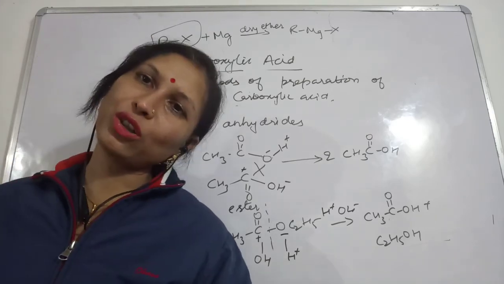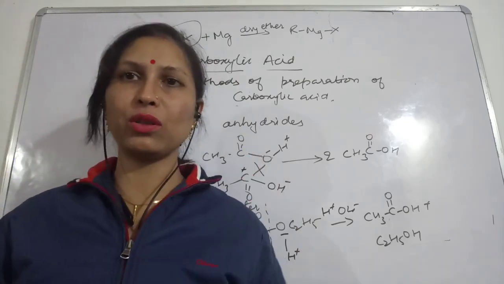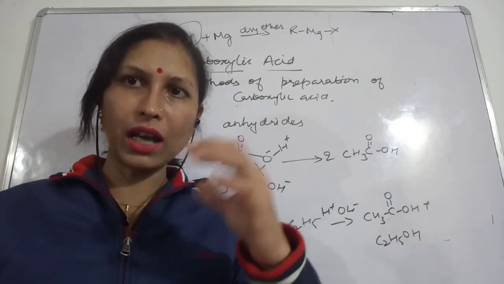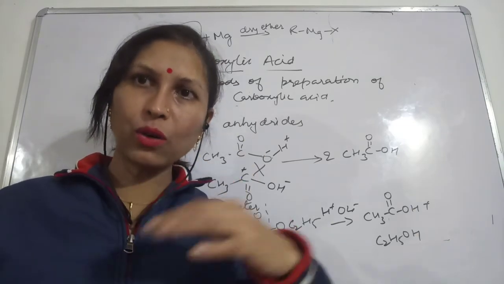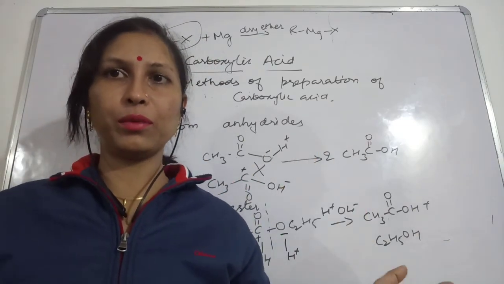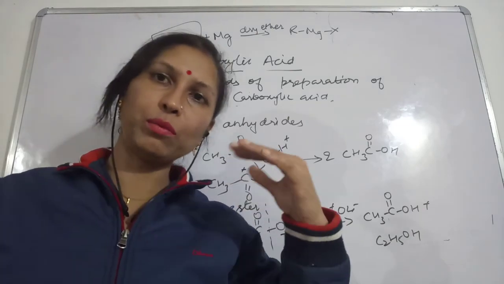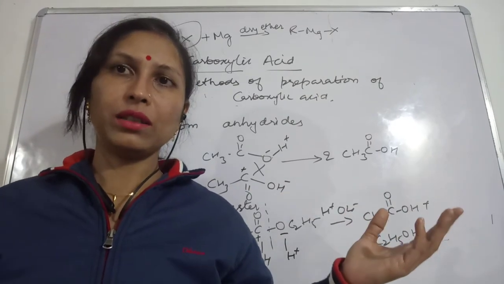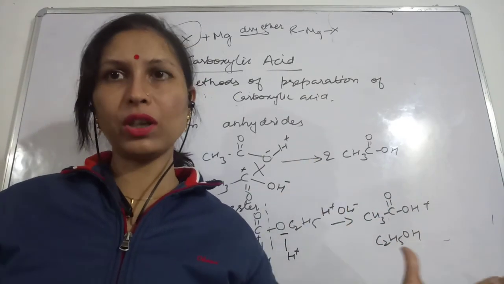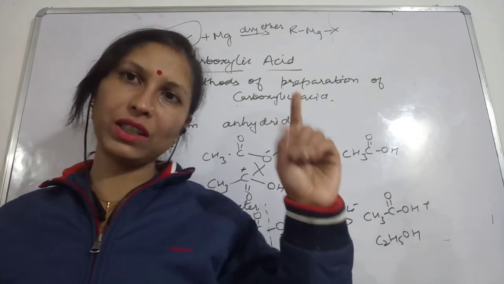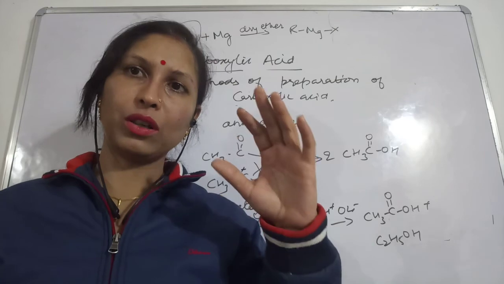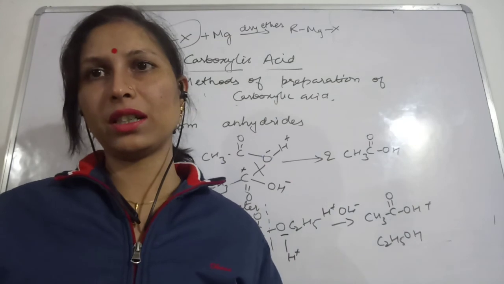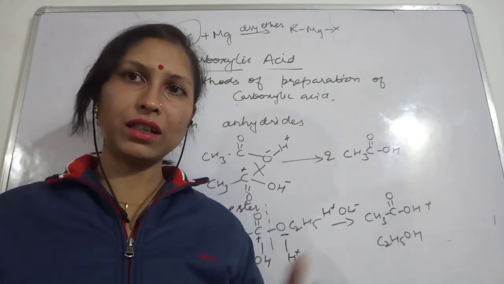So methods of preparation also we have seen, and the conversions which are given to you in your NCERT textbook. In the first case, you are asked to convert that alcohol, butanol or propanol, into propanoic acid or butanoic acid. So that first method which we started with, alcohol, strong oxidizing agent we have taken, and then we converted it into carboxylic acid. Okay, so like that, and many other conversions are given.